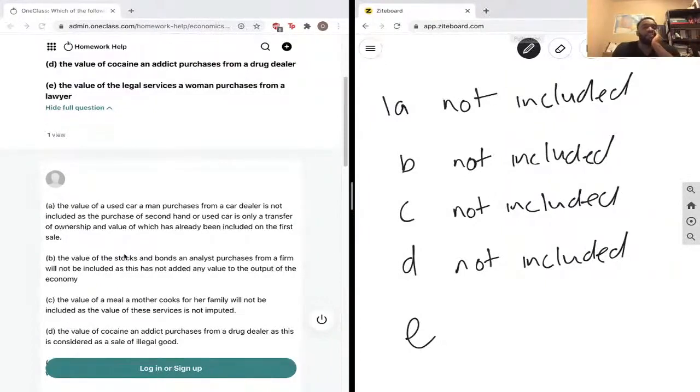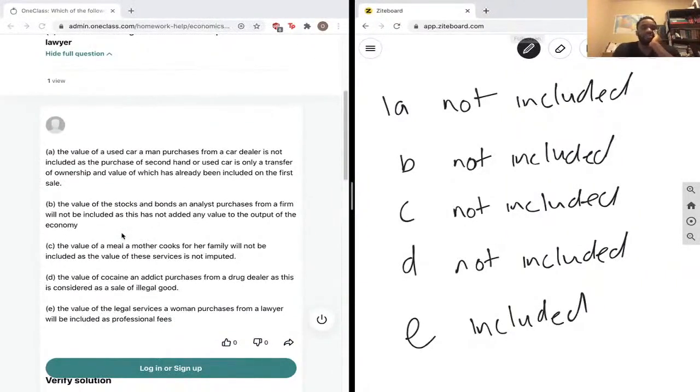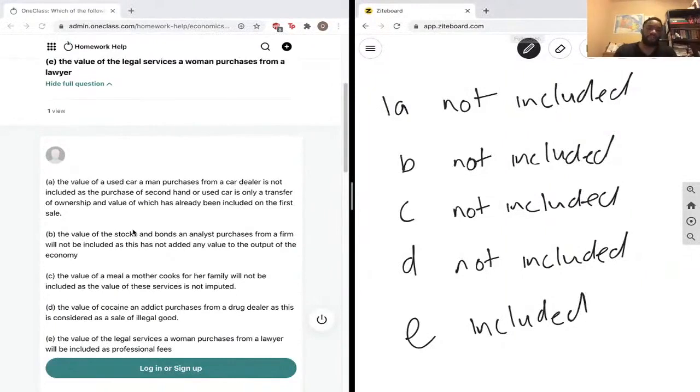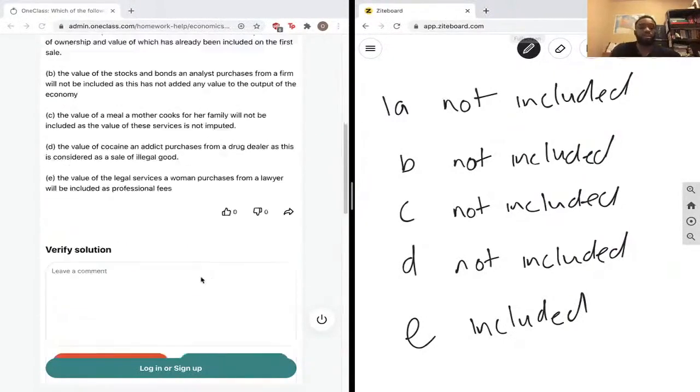And finally, the value of the legal services a woman purchases from a lawyer. This should be included. And our tutor here says the value of the legal services a woman purchases from a lawyer will be included as professional fees. So she's paying for a service. Based on our definition, it's a final service, and it's included in the economy because the lawyer is a profession, her job is to provide a service, and the money she earns for that service is counted towards the economy. So this is correct.